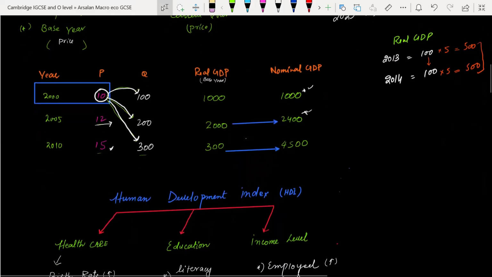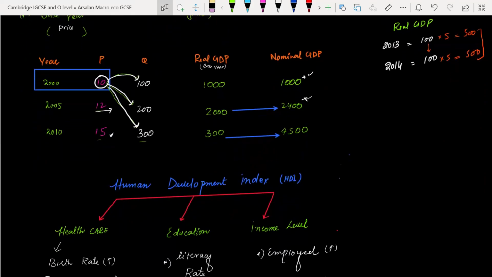On the other hand, let's take this example: years 2000, 2005 and 2010. The prices are 10, 12, 15 and the quantities are 100, 200 and 300. In real GDP, I always select one year as the base year. For example, I select 2000 as the base year, where the price is 10.